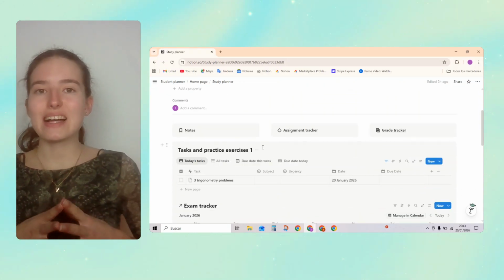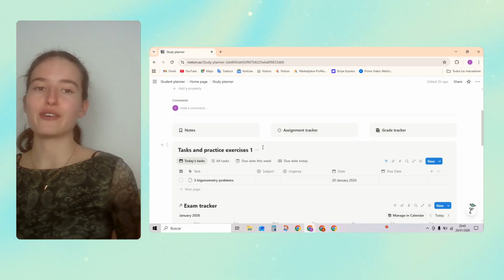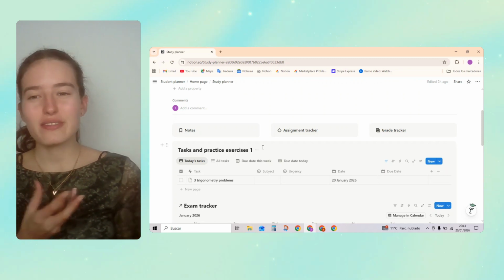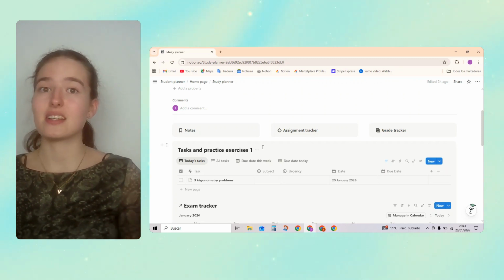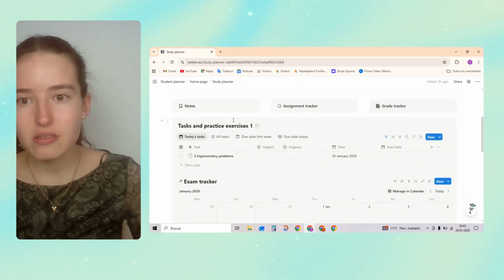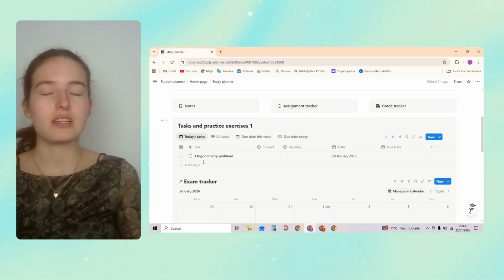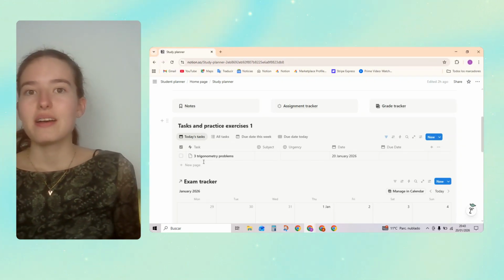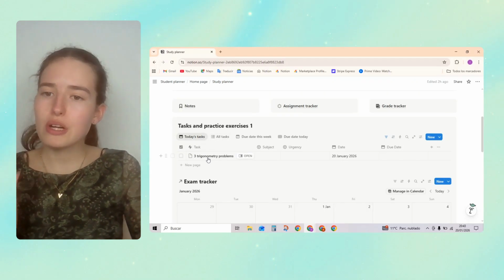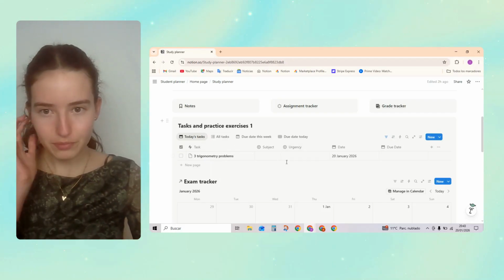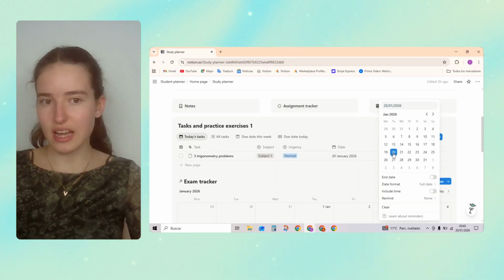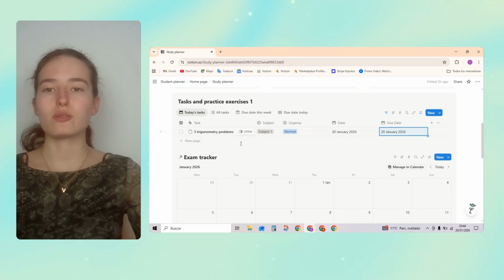Okay, so this is the exact strategy that you're going to follow to get top grades, okay? And you're going to be thinking how am I even remembering all this stuff and how is it so easy? This is the reason, okay? When you get back from school, you're going to write down a couple of practical stuff you want to do today because honestly, practicing makes perfect. Literally. So, for example, let's say today I want to do 3 trigonometry problems, okay? Subject 1, urgency normal, due date today. I want to do it today. Okay, you add all of your stuff.